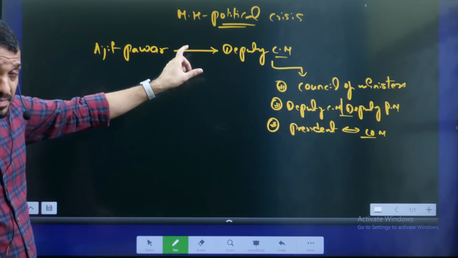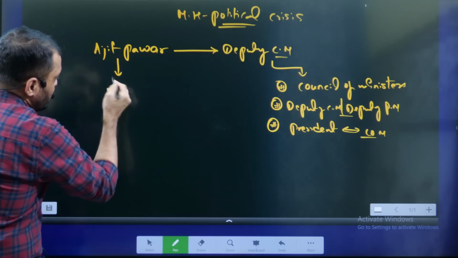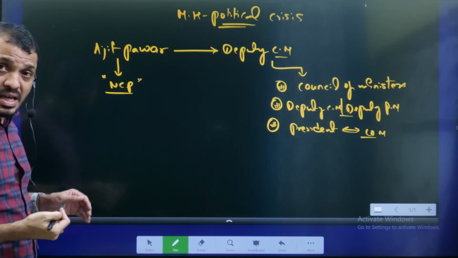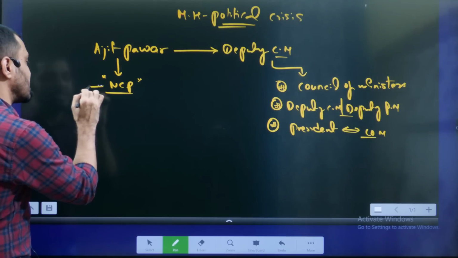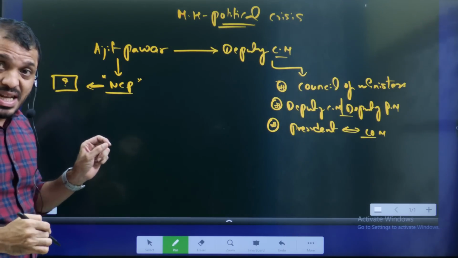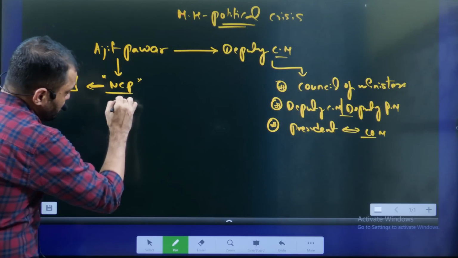And Ajit Pawar taking the oath as a Deputy Chief Minister means obviously Ajit Pawar belonged to which political party? NCP, Nationalist Congress Party. Now tell me, students, whether NCP is a national party or not. Answer that in the comment box. Whether NCP is a national party or not. Okay, tell me.